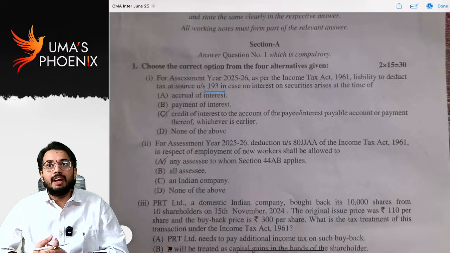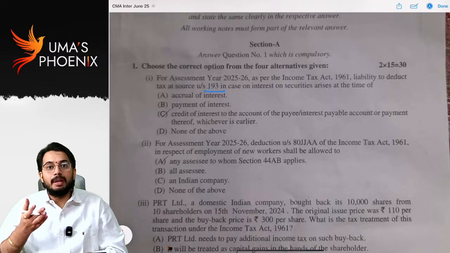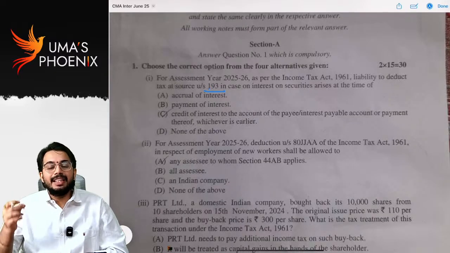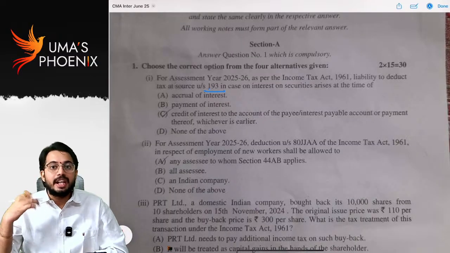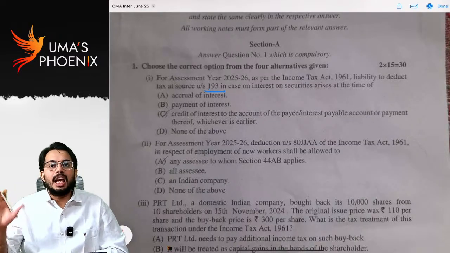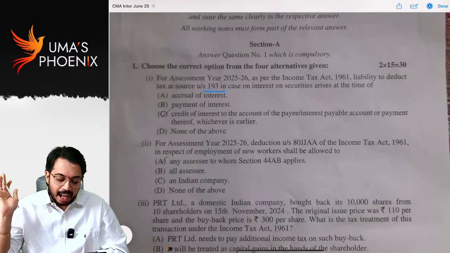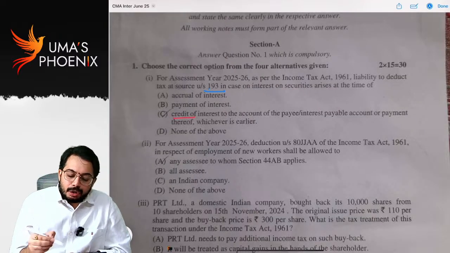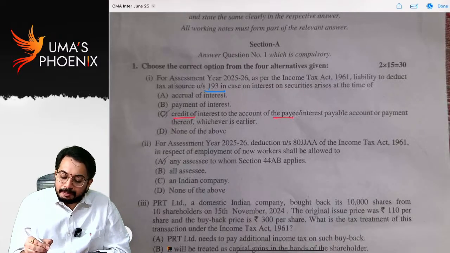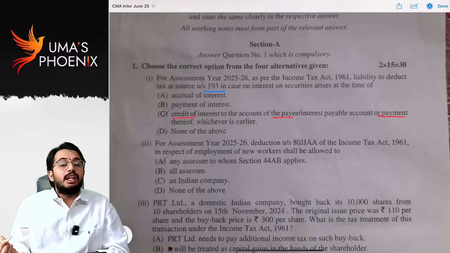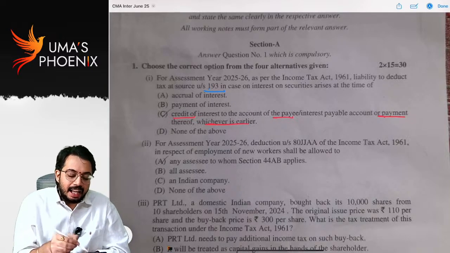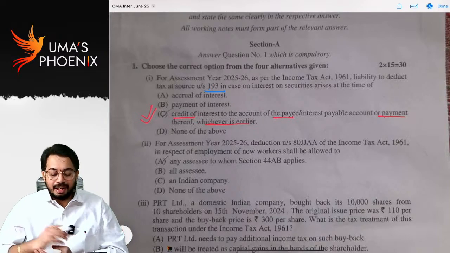As per section 193, TDS is required to be deducted either on accrual basis or cash basis, whichever is earlier. That means at the time of entry in books of accounts or at the time of payment, whichever is earlier. So, credit to the interest account of the payee or the date of payment, whichever is earlier. Answer C is correct.